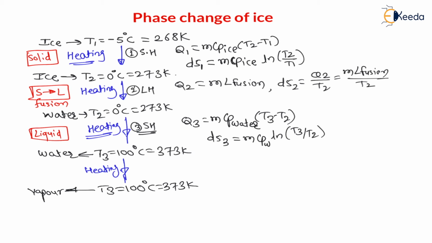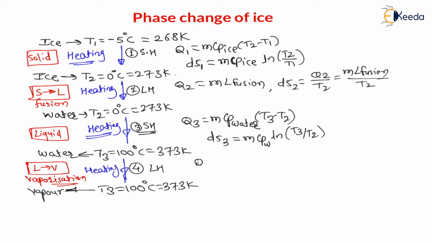Therefore, from 100 degrees Celsius water to 100 degrees Celsius vapor, there will be a phase change from liquid state to vapor state. This is called vaporization. And during this, the heat is called latent heat of vaporization. Therefore, in the fourth case, there is no temperature change, there is only phase change. Therefore, the heat is called latent heat.